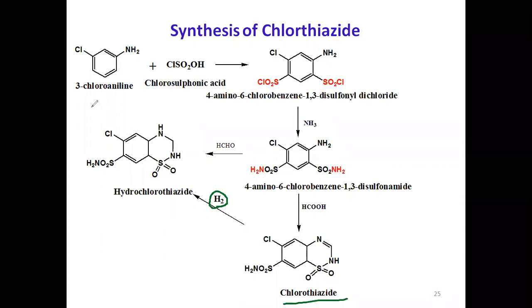What is the starting material? 3-chloroaniline. You treat it with chlorosulfonic acid, then treat with ammonia. Then treat with formic acid, you get chlorothiazide. If you treat with formaldehyde, you get hydrochlorothiazide. Or once chlorothiazide is formed, you can reduce it with hydrogen to get hydrochlorothiazide.